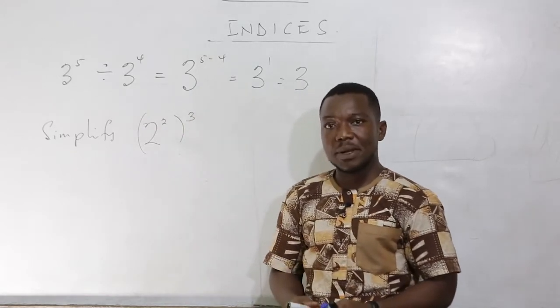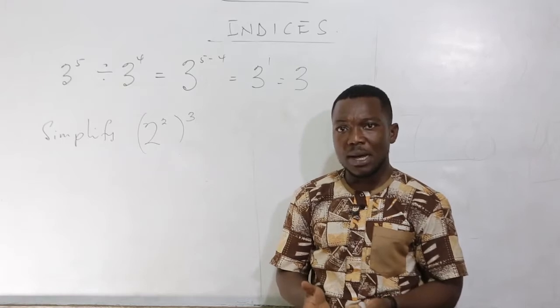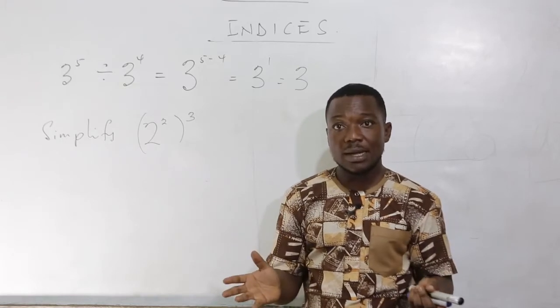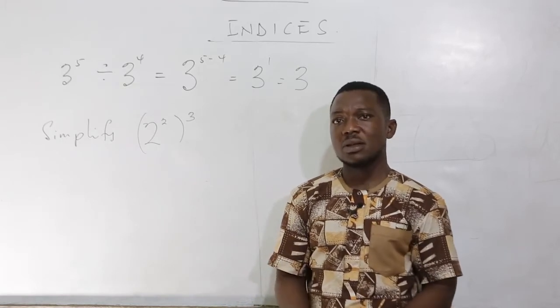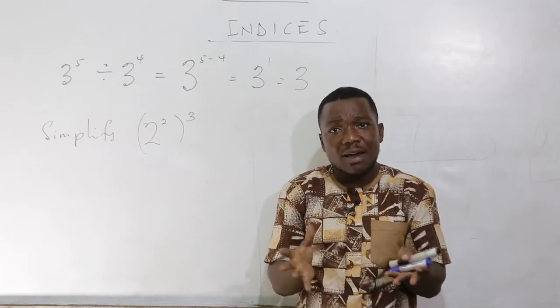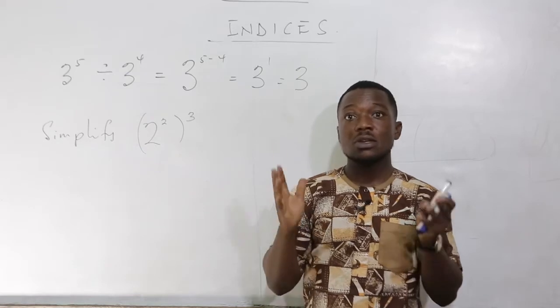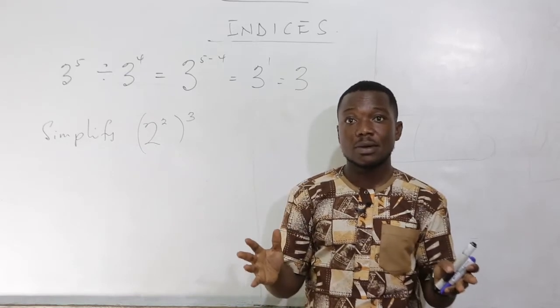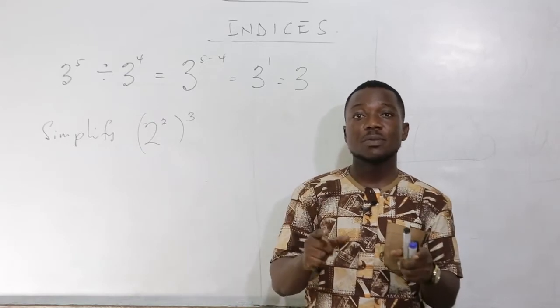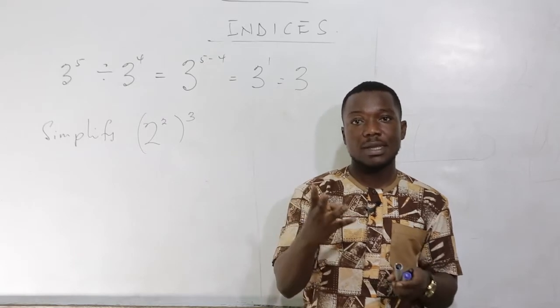You've been asked to simplify 2 raised to the power 2, all into bracket, raised to the power 3. So this one means that we can have the expanded form so that we can really see what we are about doing, right? So 2 raised to the power 2 raised to the power 3 means that you are going to multiply 2 raised to the power 2, 3 times.